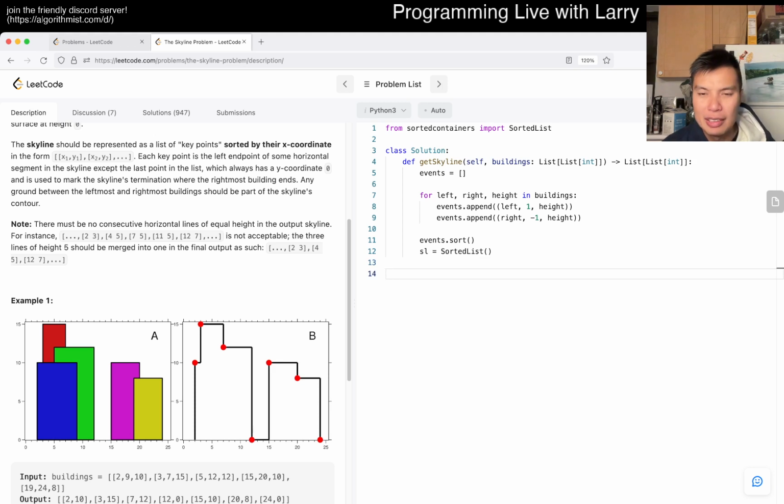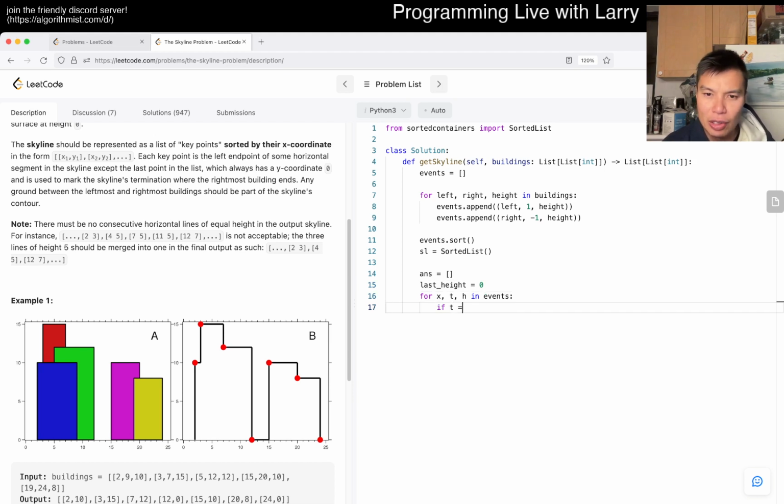Then scanning from left to right, we have x, t for type, and height in events. What do we do? We also have an answer list, I suppose, just to keep track. And maybe the last height is equal to 0 or something like this, so that we can use it to gauge the changes. So then now we have this event.